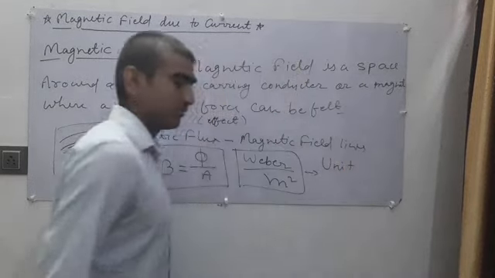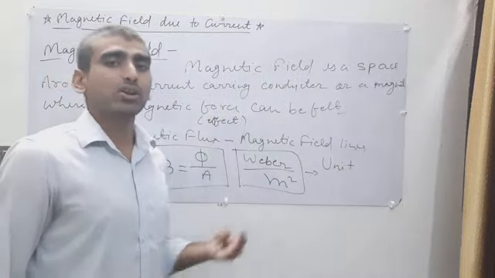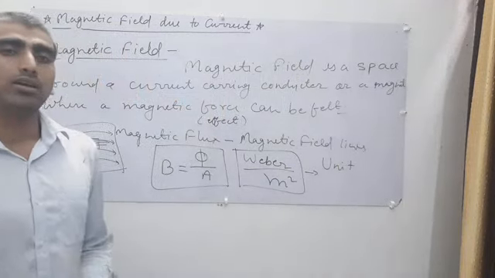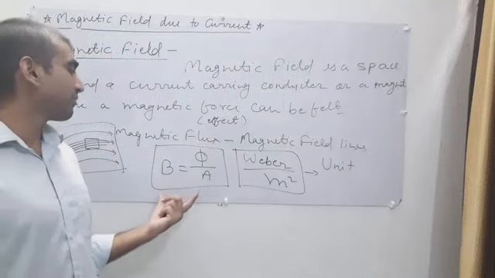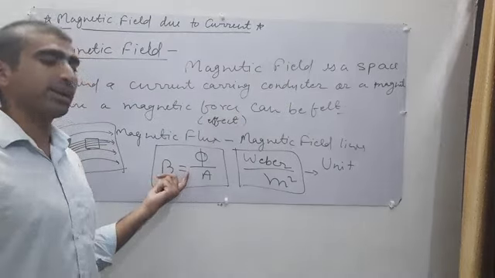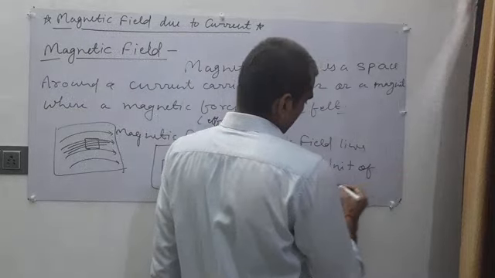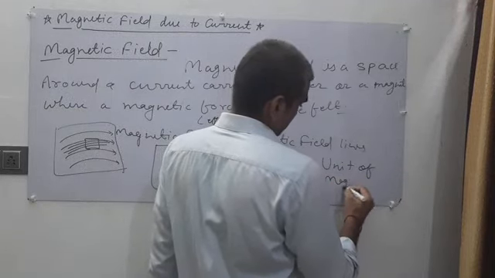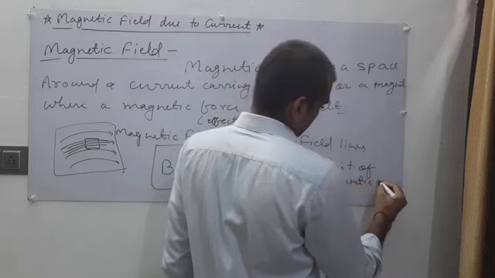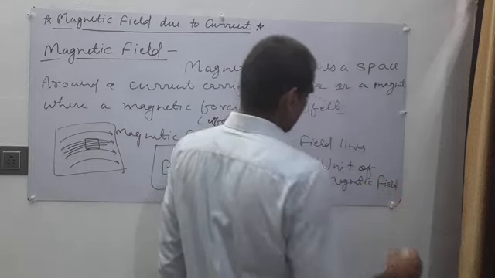As we continue in this lesson, we will see that there are many units of magnetic field.